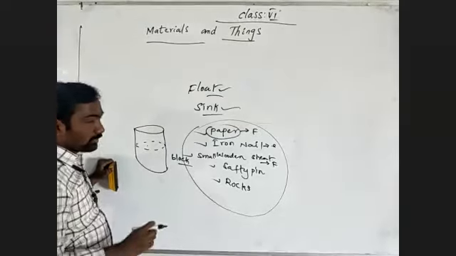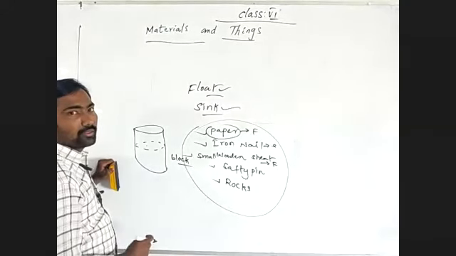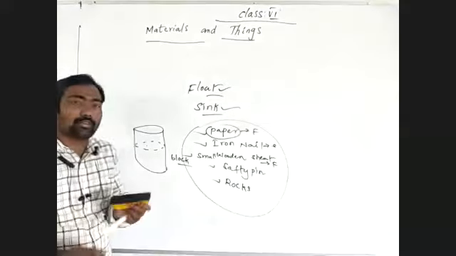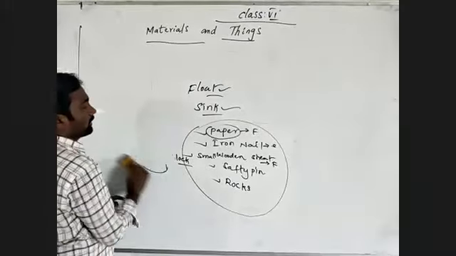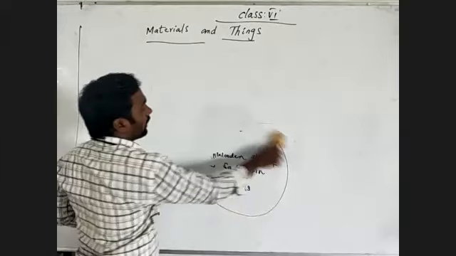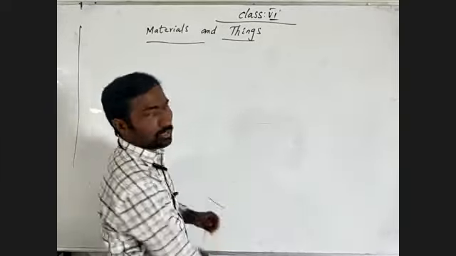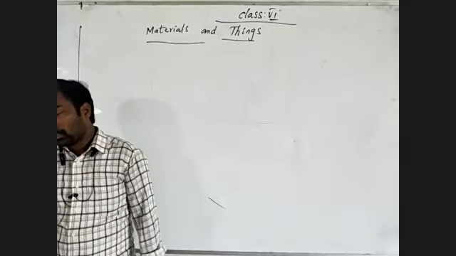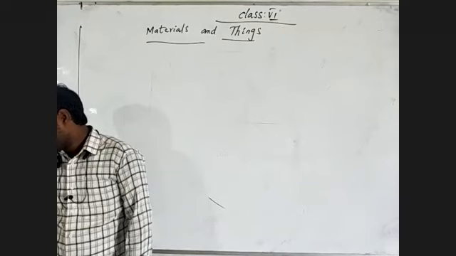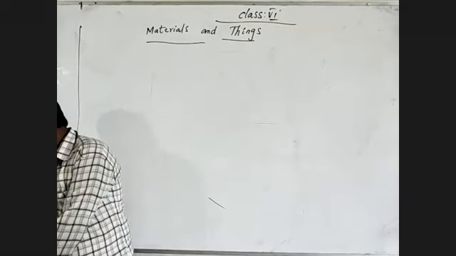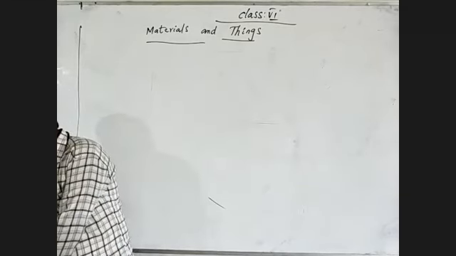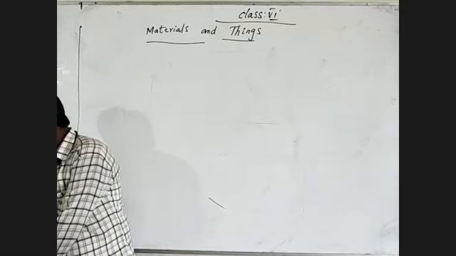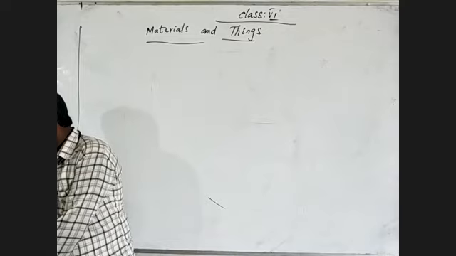What about the pebble? See, why do we want to discuss which sinks, which floats, and what things are made of which material? Because we have to know what is there in the surroundings and what it is made of. That's why you have to learn about which types of materials are there, meaning what things are made up of a particular material. Those we have to know about.